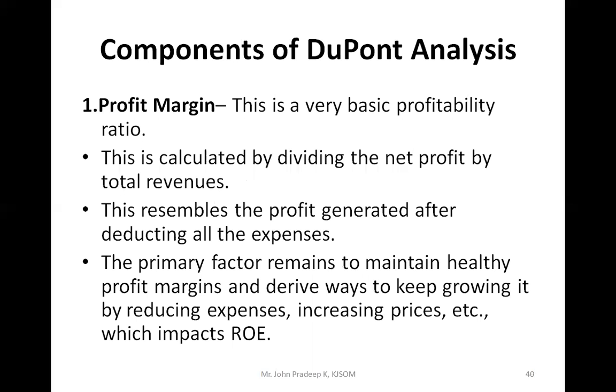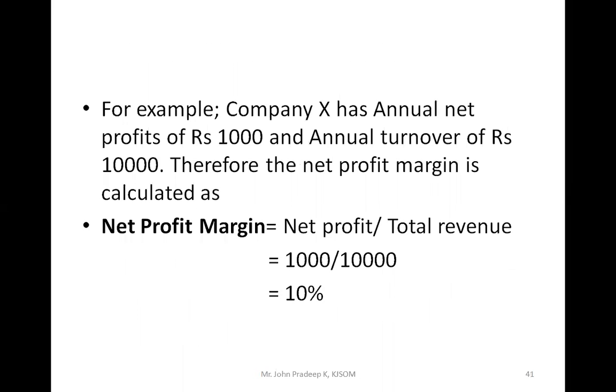So the components used here: one is profit margin. As you all know, it's a very basic profitability ratio, and it is calculated by dividing net profit by total revenue, which we already saw. You can see a small example: company X has an annual net profit of 1,000 and annual turnover of 10,000. So the net profit margin is net profit divided by total revenue, 1,000 divided by 10,000, which gives 10%. So net profit margin is 10%.